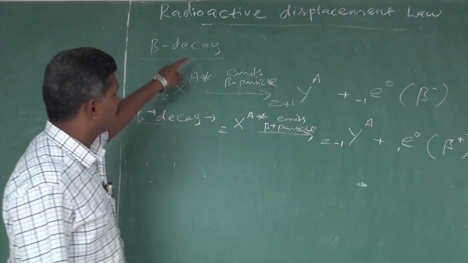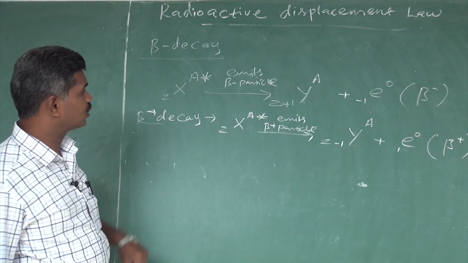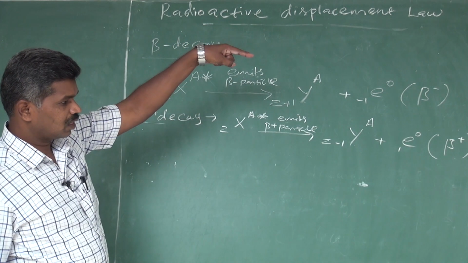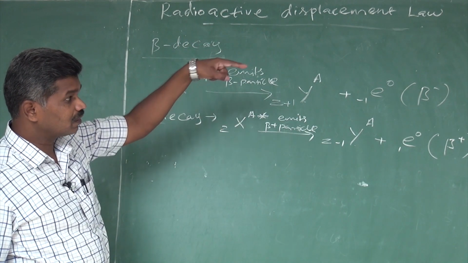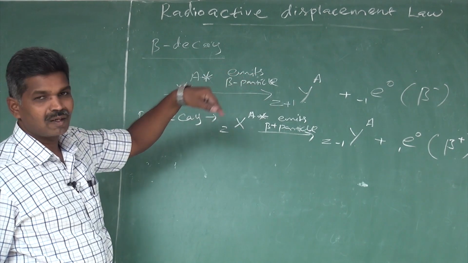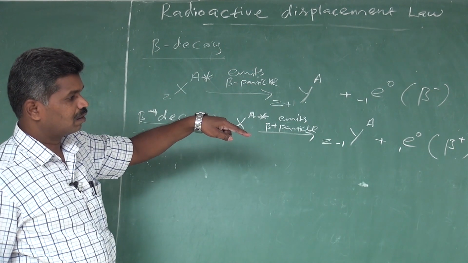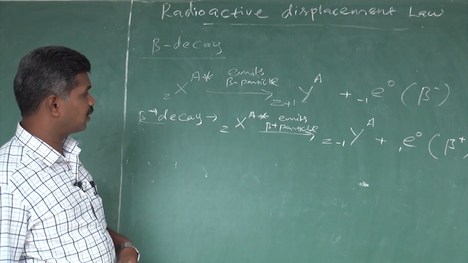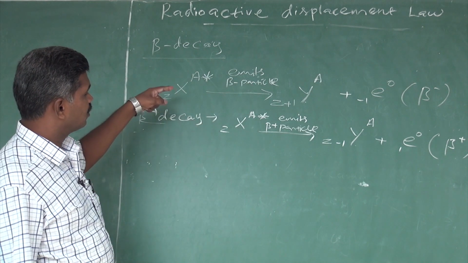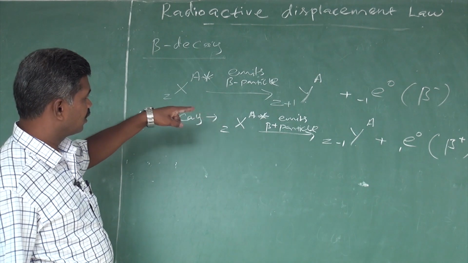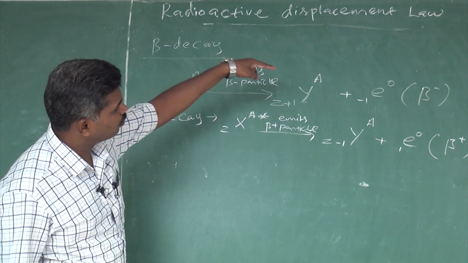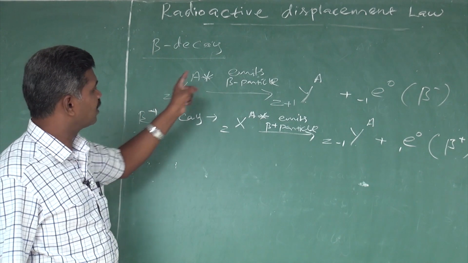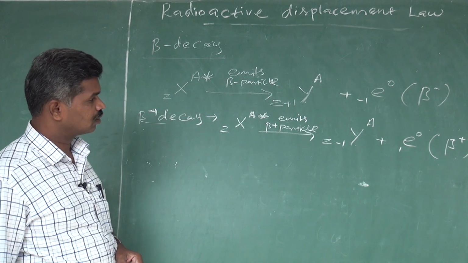So for beta decay we have two types, beta minus decay and beta plus decay. Beta minus is an electron, beta plus is a positron. The two are antiparticles. If an electron is emitted, X changes into Y, the mass number remains the same, and the atomic number increases by 1.